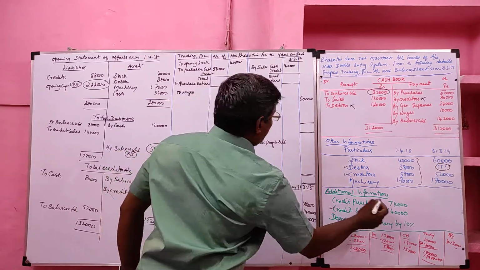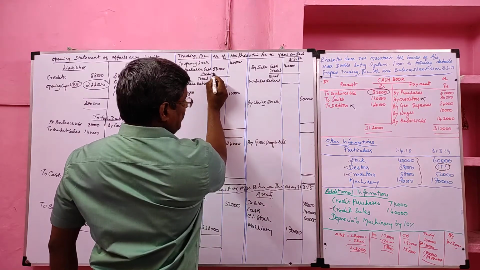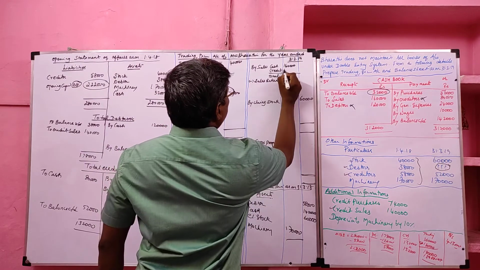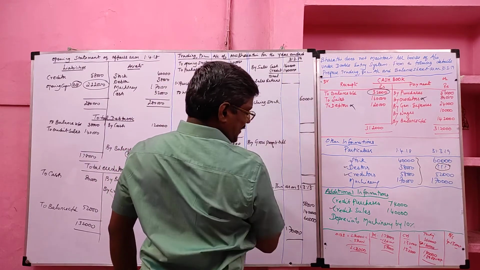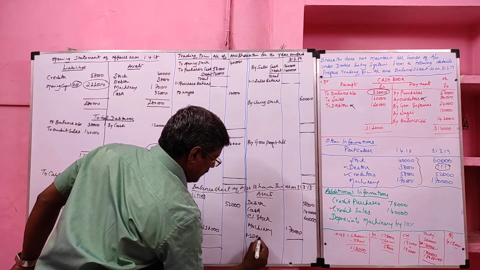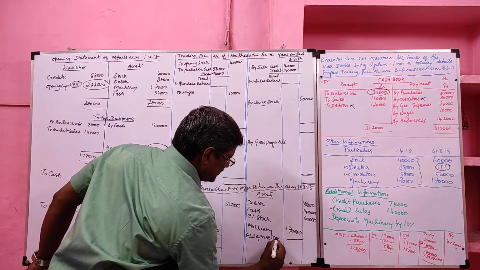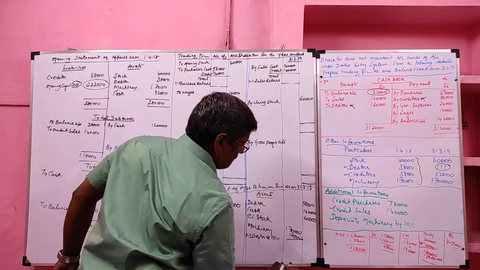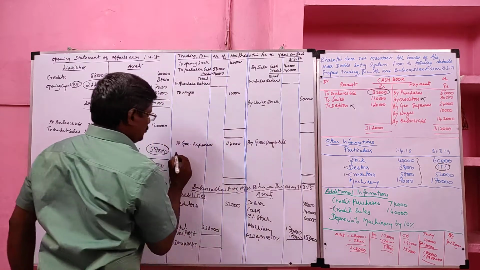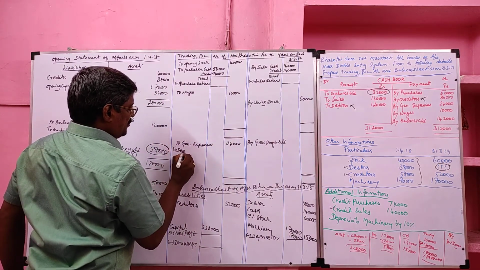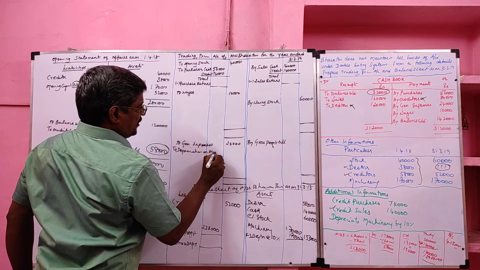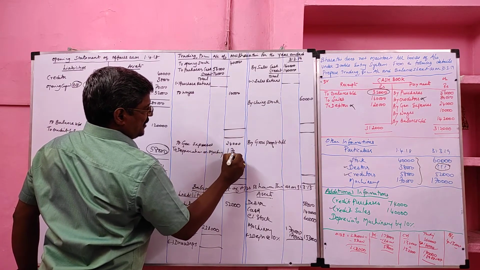Okay. Then credit purchase 74,000, trading account debit side. Credit sales, trading account credit side. Depreciate machinery by 10%. Depreciation at 10%. So balance 1,53,000. This depreciation should be debited to the profit and loss account. Depreciation on machinery, how much? 17,000.